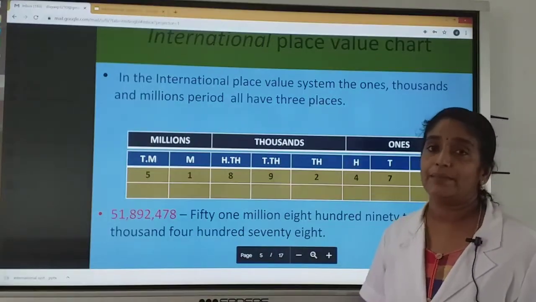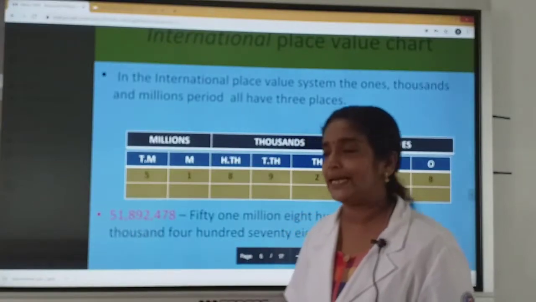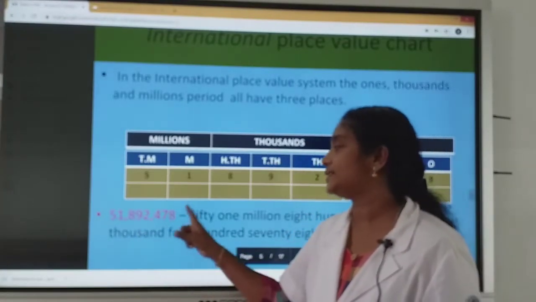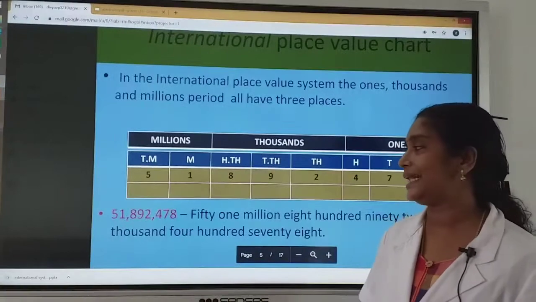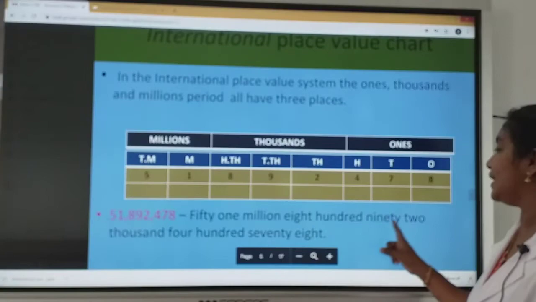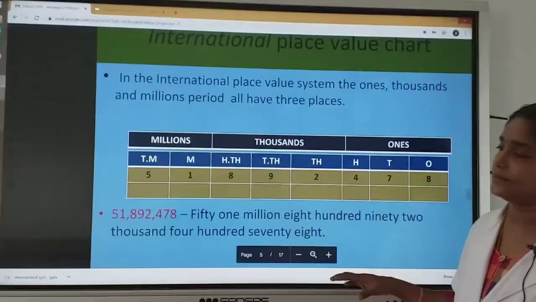How to read this number in international system? 51,892,478.